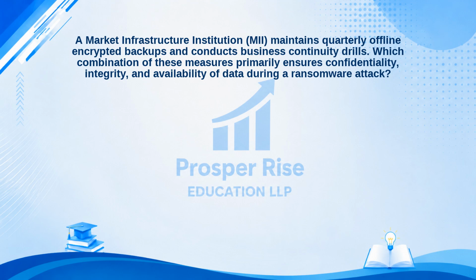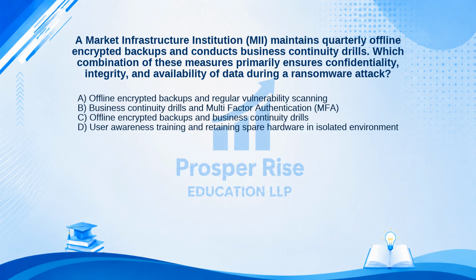A market infrastructure institution, MII, maintains quarterly offline encrypted backups and conducts business continuity drills. Which combination of these measures primarily ensures confidentiality, integrity, and availability of data during a ransomware attack? Here are your options. A. Offline encrypted backups and regular vulnerability scanning. B. Business continuity drills and multi-factor authentication, MFA. C. Offline encrypted backups and business continuity drills. Or D. User awareness training and retaining spare hardware in isolated environment.